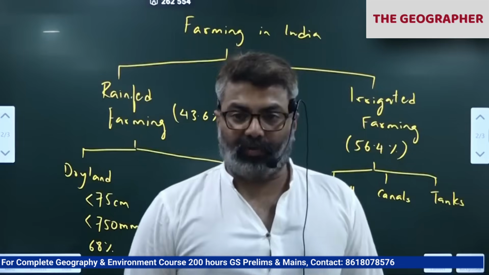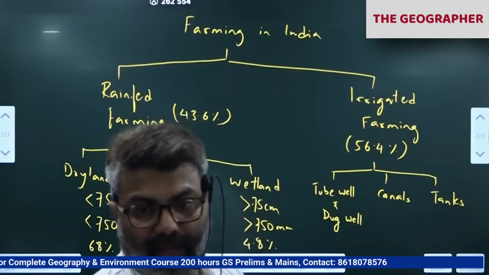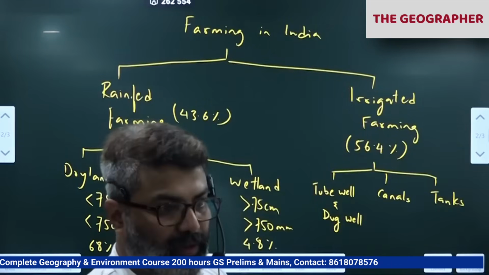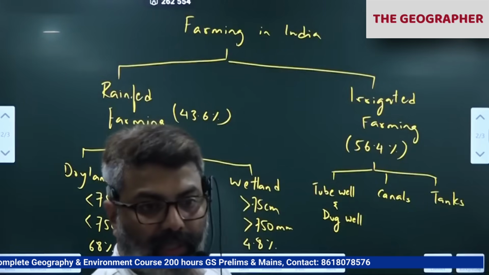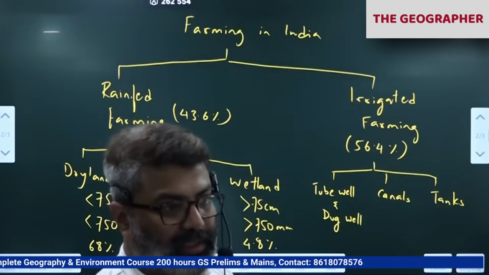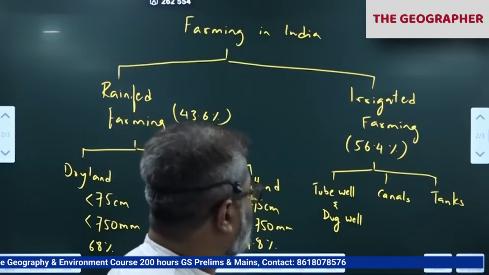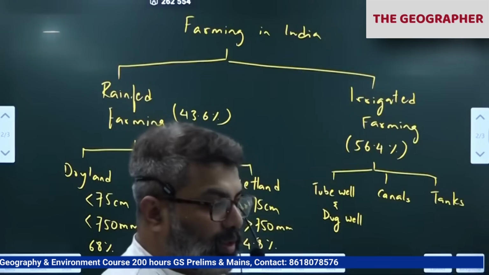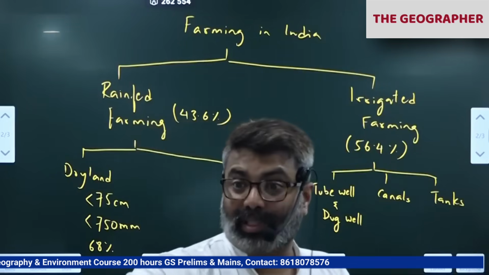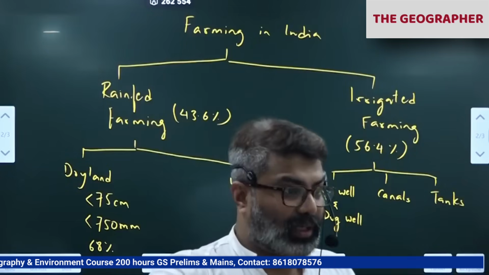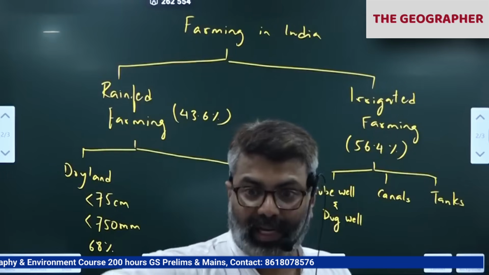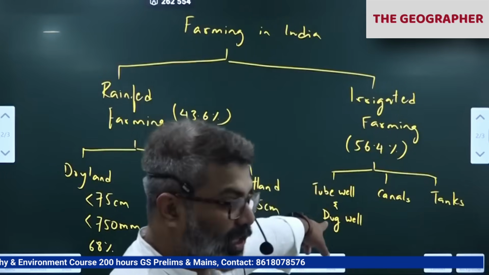Which is the largest form of irrigation we have? Well, tube wells, dug wells we have. Then comes canals. Then comes tanks. So these canals are what? From the dams, reservoirs, surrounding areas of the reservoir, we have given canal network. That is the source of irrigation.